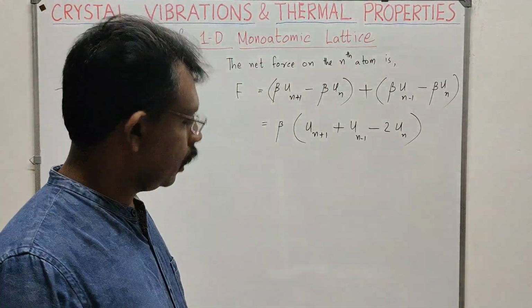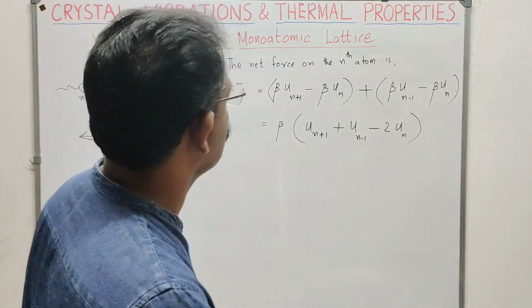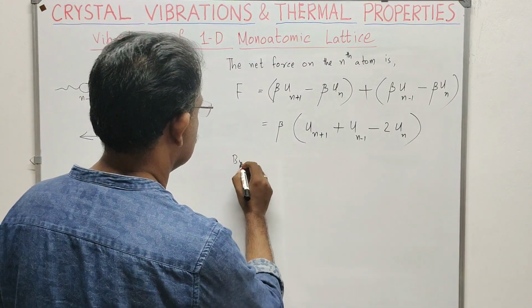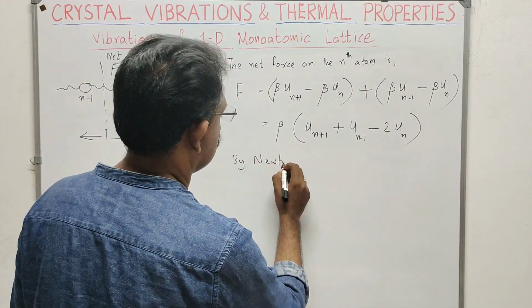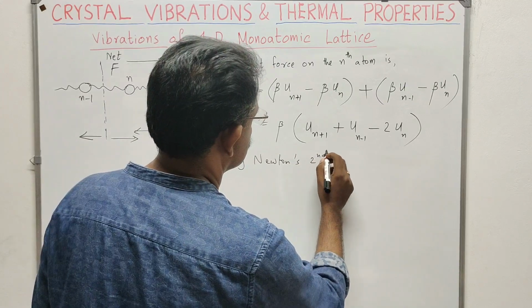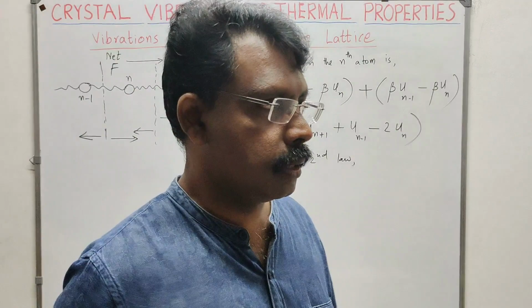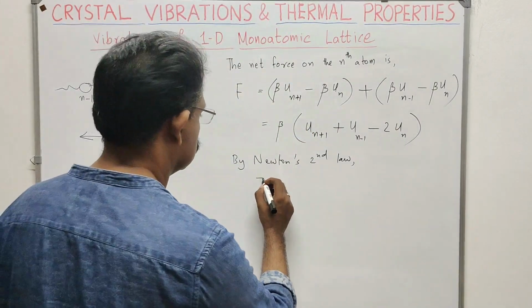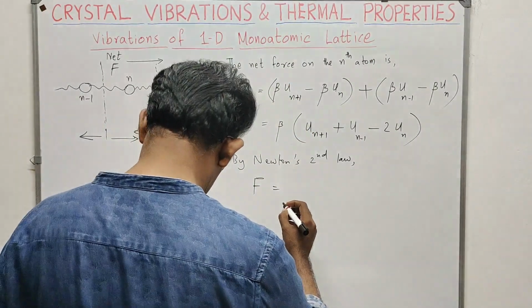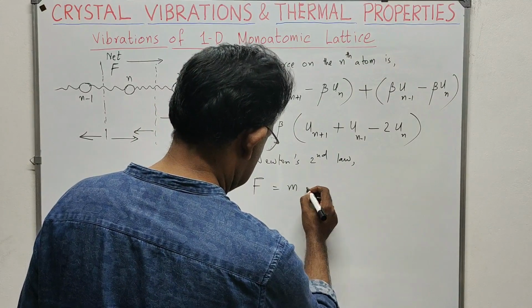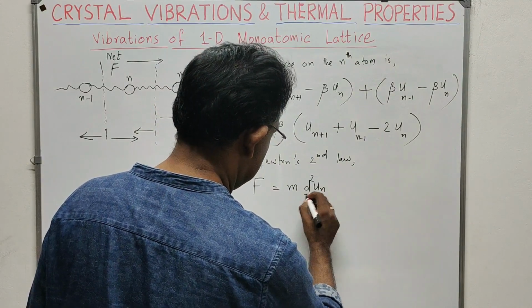By Newton's second law, the equation of motion is given by force equals mass into acceleration. That is, force is equal to m d squared un by dt squared.